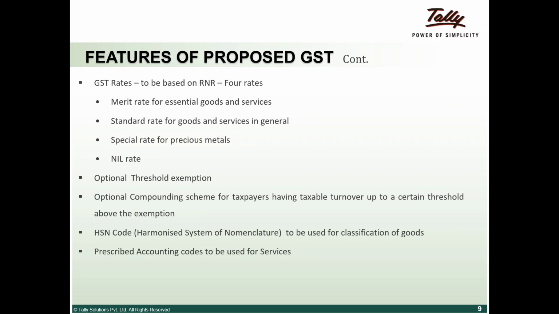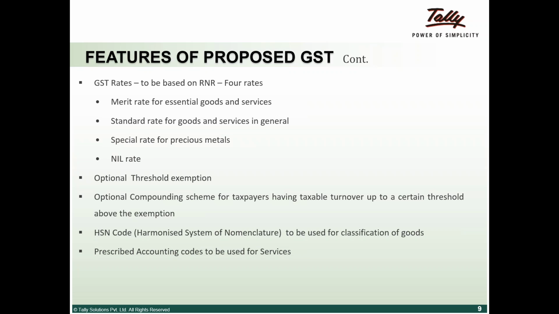HSN is something we are already working with on the customs side. There are customs and excise, which is being extended even to GST. In GST, they're saying HSN is mandatory after a certain level.